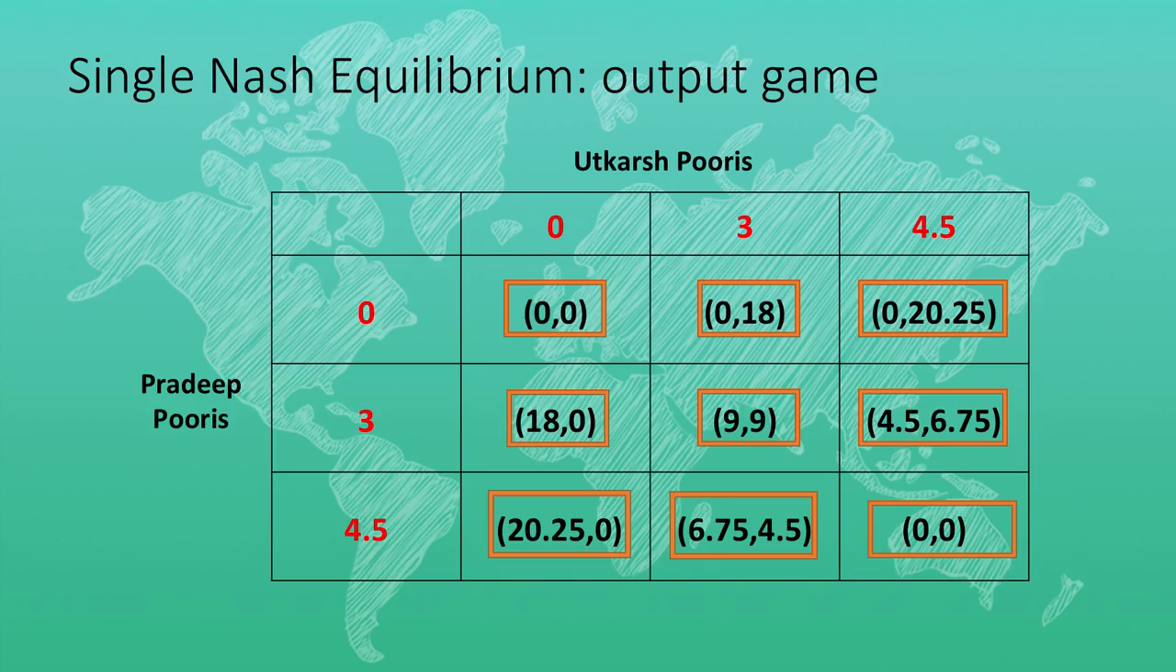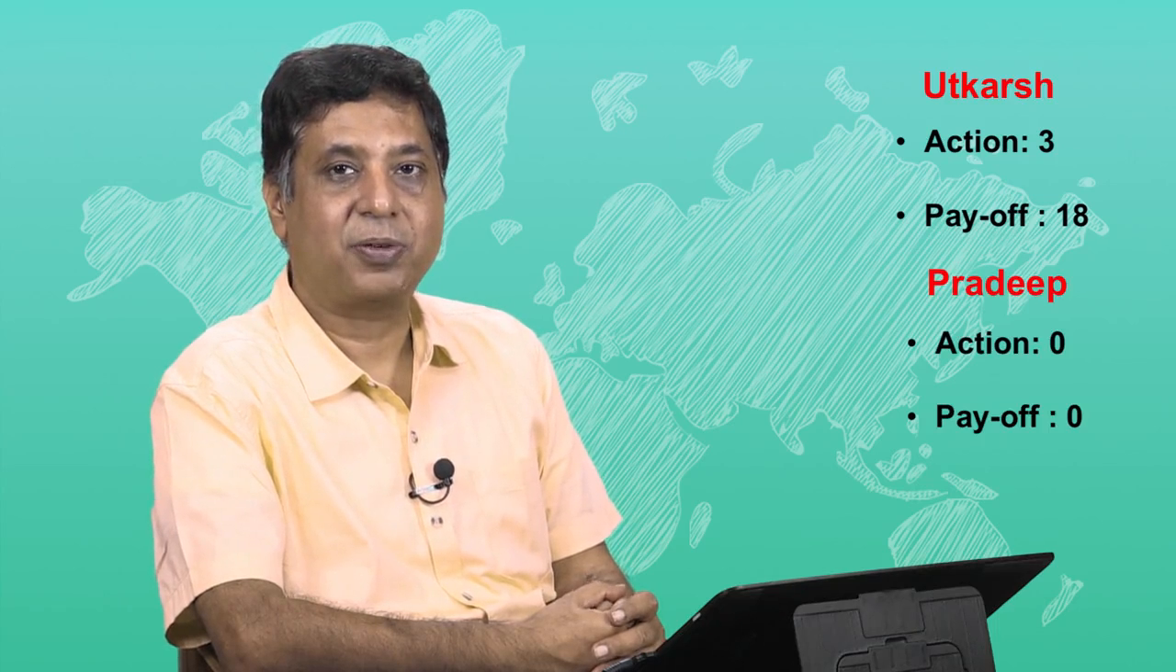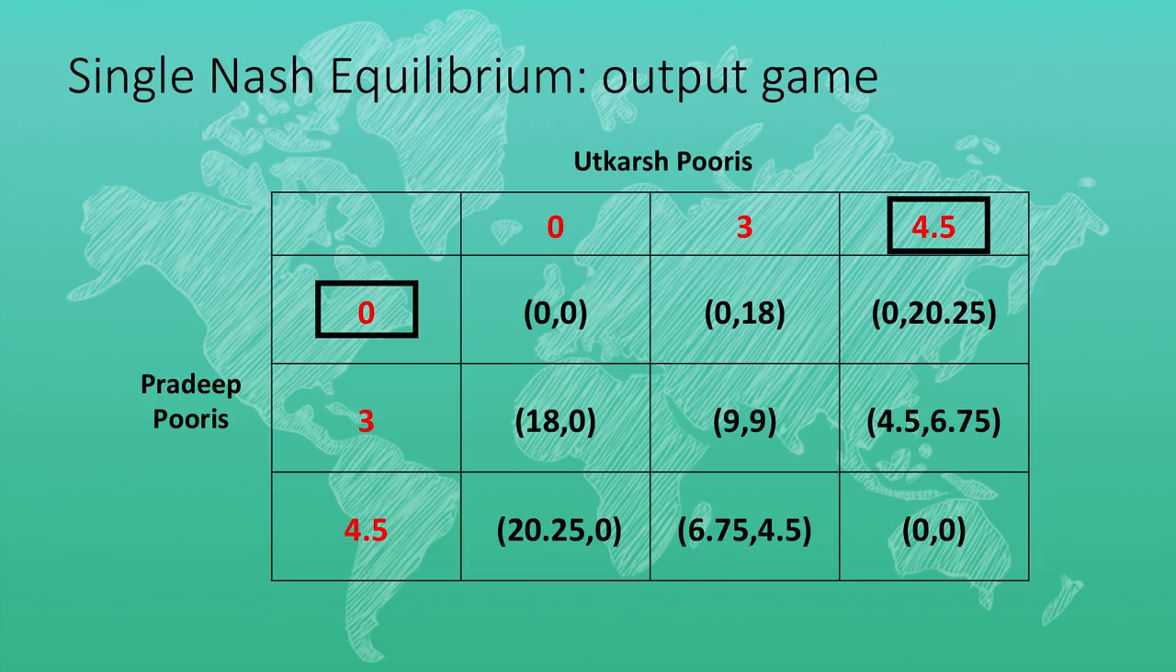So, just like before, if Pradeep makes 0 puris and Utkarsh also makes 0 puris, then they both have a payoff of 0. If Pradeep makes none and Utkarsh makes 3, then of course Utkarsh is like the monopolist of puris, so he gets 18 while Pradeep gets 0. On the other hand, if he makes even more puris, 4.5, and Pradeep makes none, then his payoff increases to 20.25. So, let us look for Nash equilibrium in this particular game.